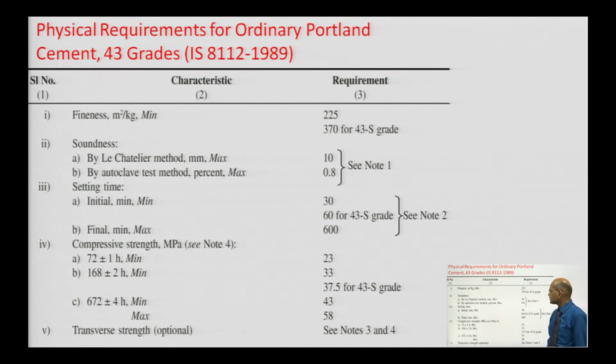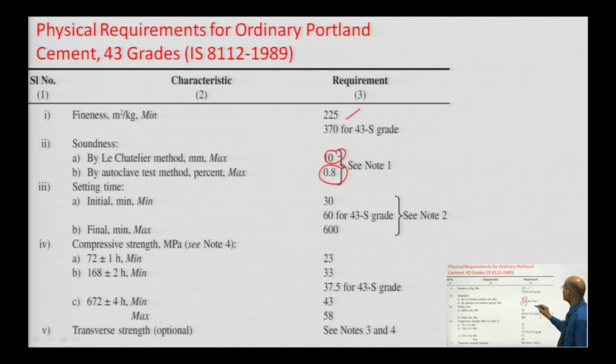In this case, for 43 grade cement, the fineness is 225 meter square per kg, and soundness by Le-Chatelier method should not be more than 10 mm, and by autoclave test the value should not be more than 0.8%.